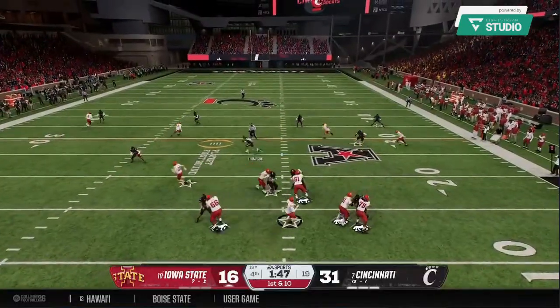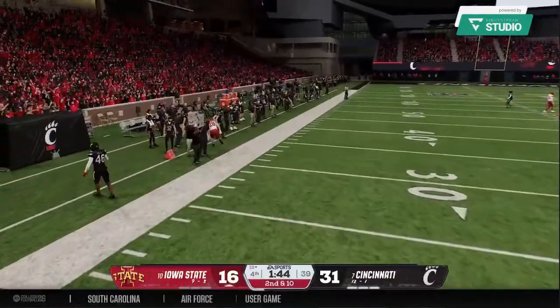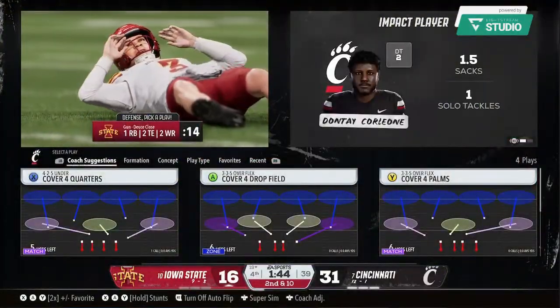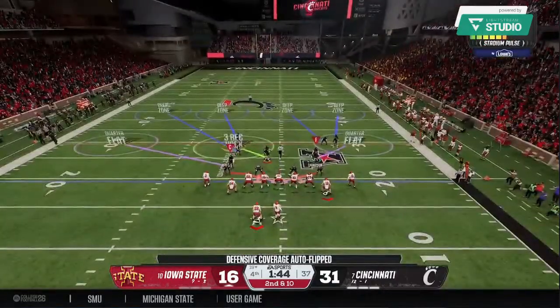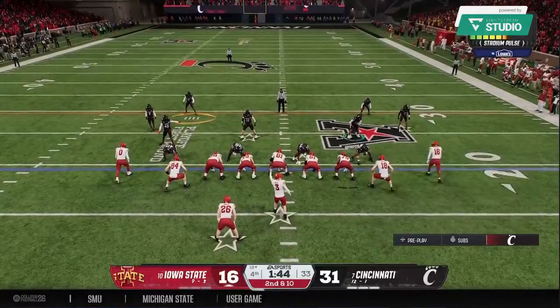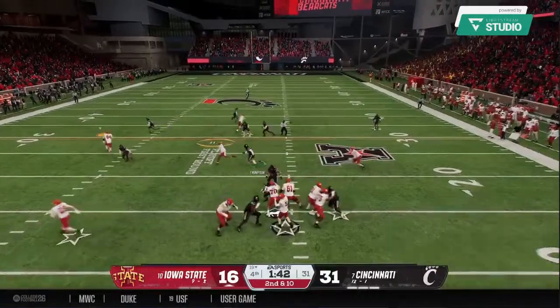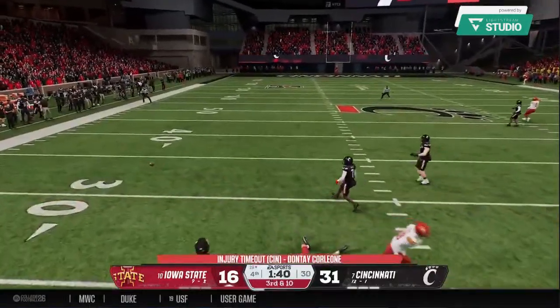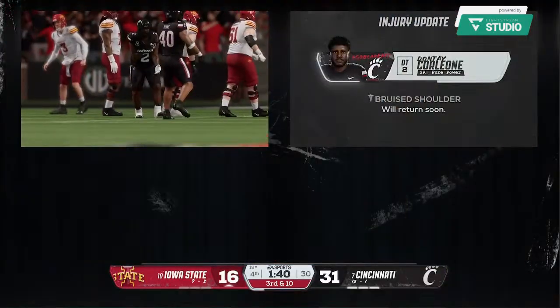First play of the drive, they'll come out throwing. Heavy pressure, he lets it go. Just flings it out of bounds as the pass rush closing in. Chris, this offensive coordinator is going to have to adjust. We've seen hits and sacks and pressure on this quarterback all game long. They've got to find a solution to create more time for the quarterback to be able to throw the football, or maybe completely overhaul and change what they're doing on offense.